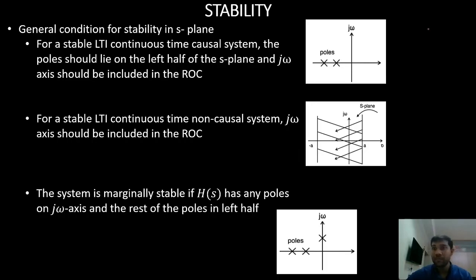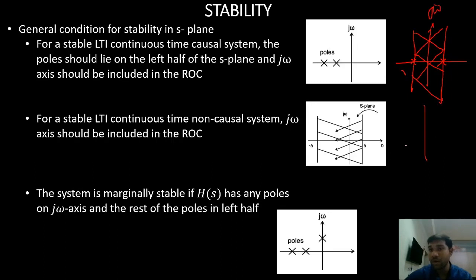Now we'll look at the non-causal system. For a stable LTI non-causal system, the j omega axis should be included in the ROC. For a non-causal system, my ROC is in between two poles, right? That means one pole must be in the left half of the S plane and the other pole must be in the right half of the S plane. Only then will my ROC contain the j omega axis, right?